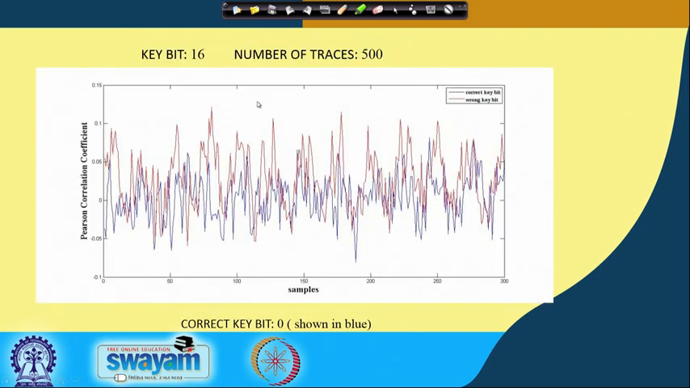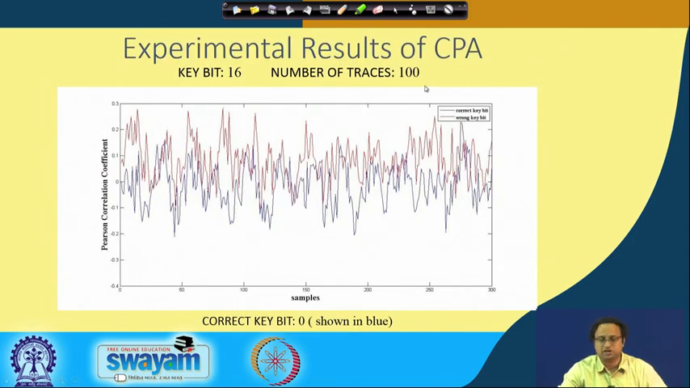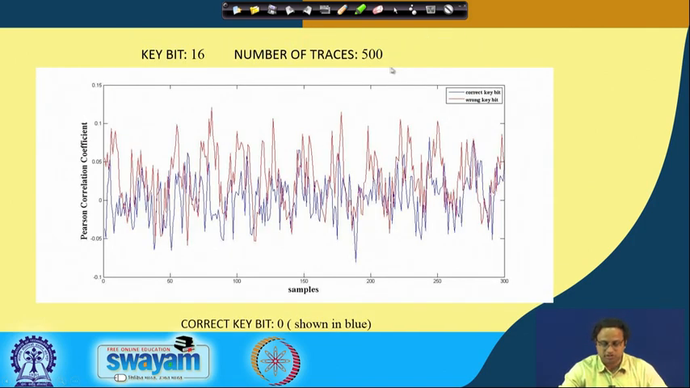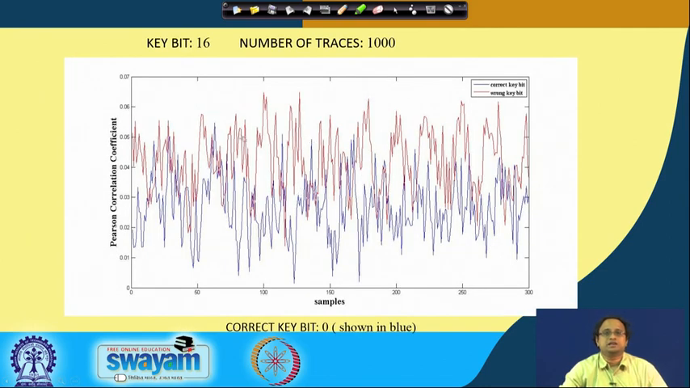For example, this is again when we have increased the number of power traces. In the previous case, the number of power traces was 100. Here the number of power traces is made 500, and you can see that the peaks in the negative direction are even more, and therefore more distinguishable from the wrong guess. This is an example when we increase the number of traces further; the negative direction correlations are increasing further, and therefore they are more distinguishable.